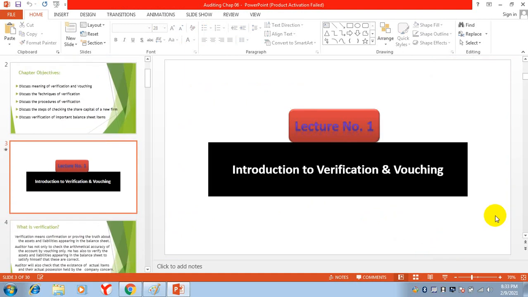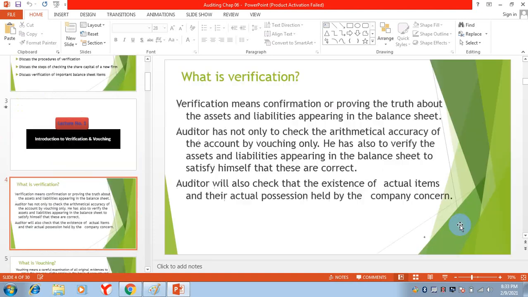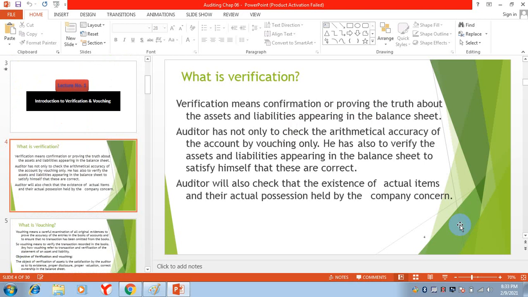Now, the first topic is introduction to verification and vouching. There is a difference between these two terms. The first thing is verification. Verification means confirmation or providing the truth about the assets and liabilities appearing in the balance sheet.